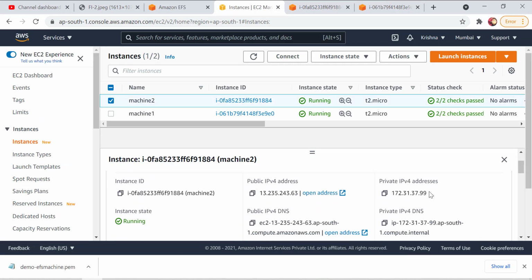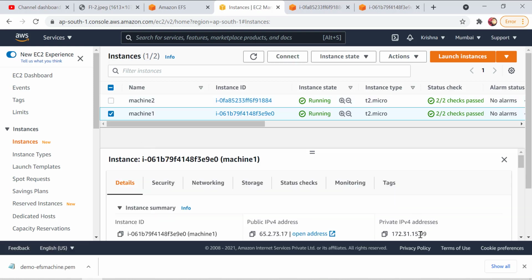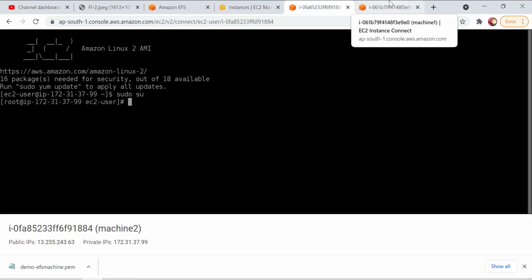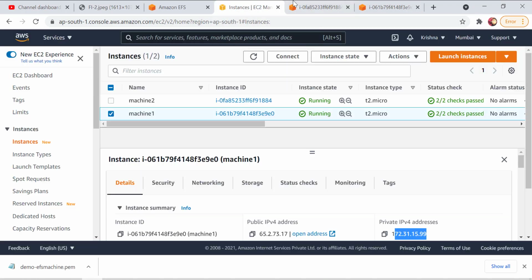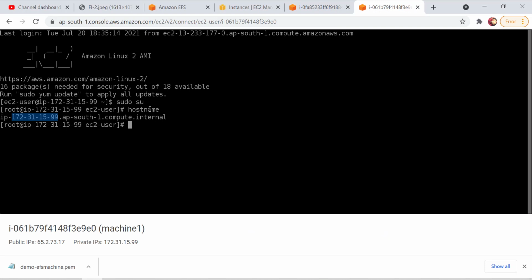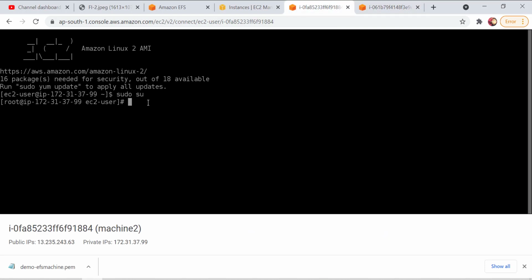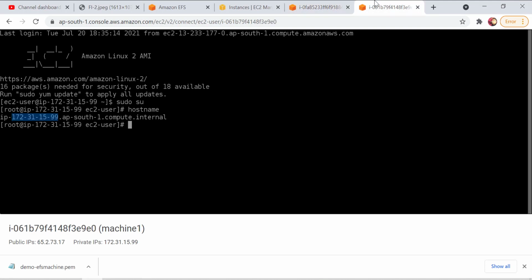Here is the private IP for machine 1, this is my private IP. So here it would be this. Yes. Let me open and write the host name here. Again, both of them are two different machines which are running.